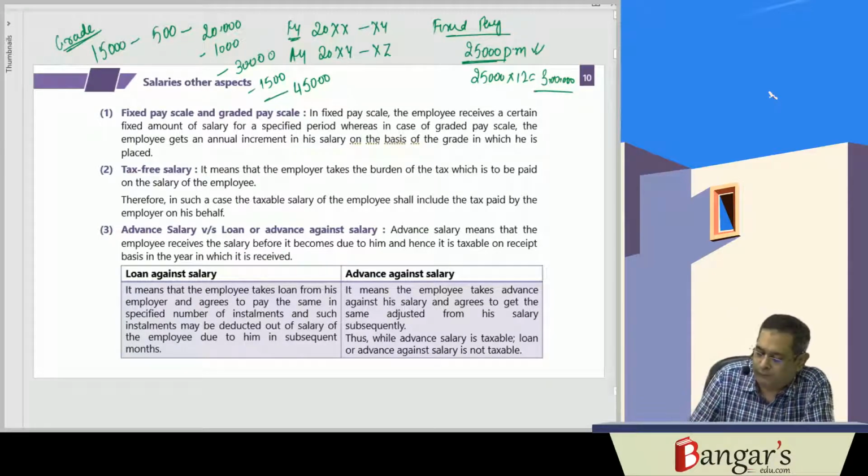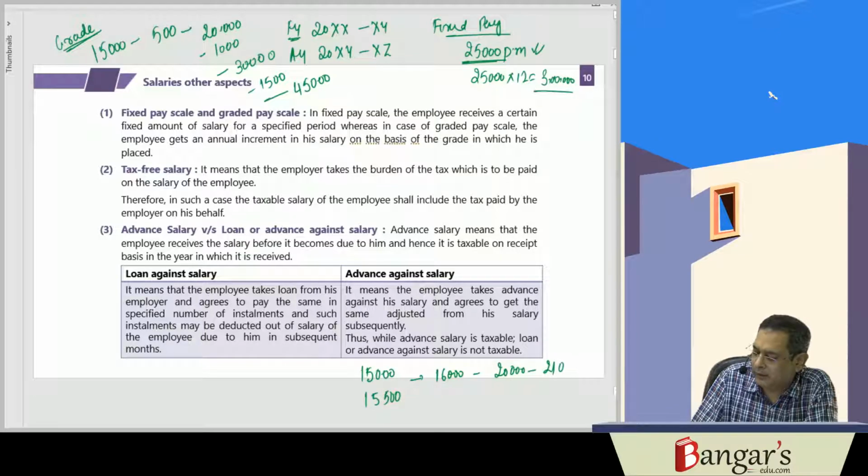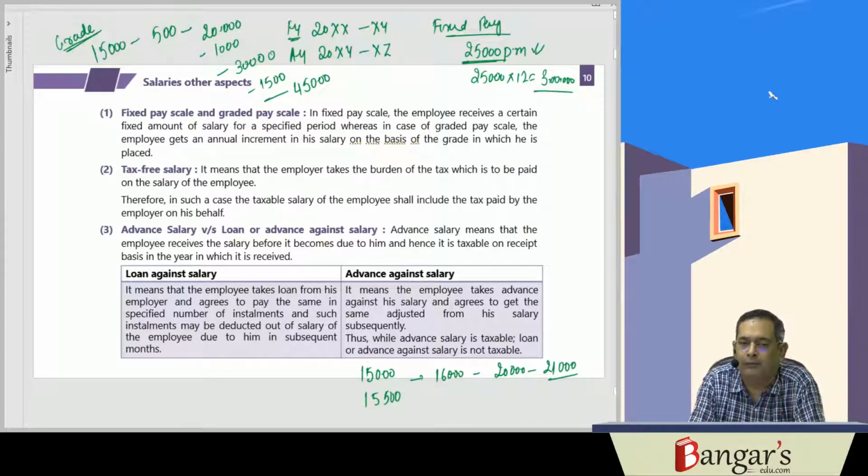So in the first year, when he is employed, his salary is 15,000. Then in the second year, it will be 15,500. Likewise, it will be 16,000. Then whenever it reaches 20,000 rupees, his increment will be a yearly increment of 1,000 rupees. So this is graded pay. In case of fixed pay, the employee receives a fixed amount, whereas in case of graded pay, depending upon the pay scale in which he is employed, he gets an annual increment.